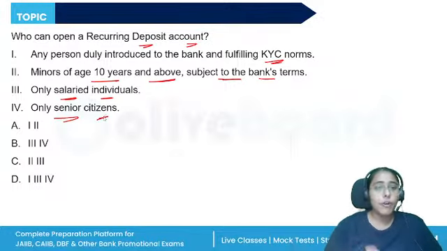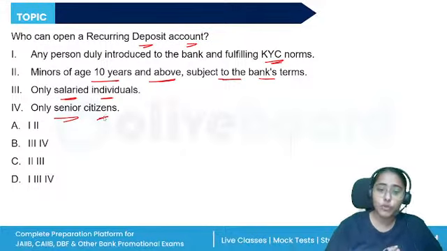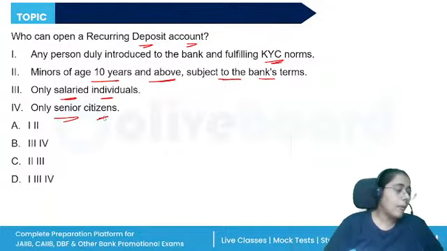A recurring deposit: any person duly introduced to the bank fulfilling the KYC, in their own name, can open the account. In joint names also, the amount being payable to all of them jointly or as per the operation instructions. Even a minor of 10 years and above, on the terms laid down by the bank, or operated by the guardian, the account can be opened.